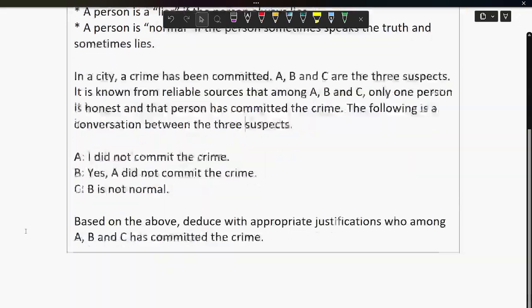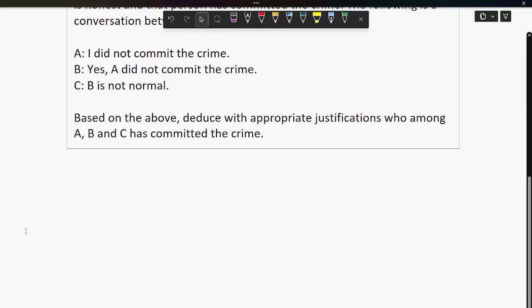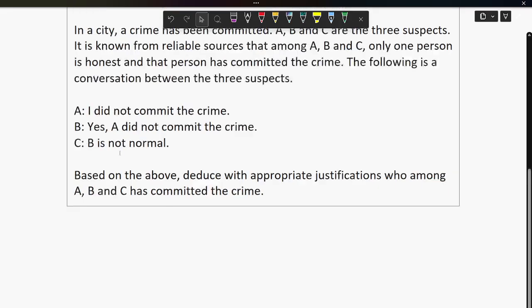Person A is telling that I did not commit the crime. Person B is telling that yes, A did not commit the crime. And person C is telling us that B is not normal. So based on the above, deduce with the appropriate justifications who among A, B, C has committed the crime. Okay. So let us see what we can do.